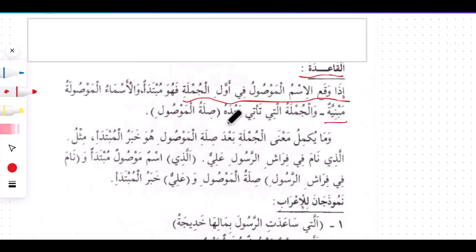الجملة التي تأتي بعده صلة الموصول, and anything that comes immediately after the الأسماء الموصولة, they call them what? صلة الموصول. This is what we have explained before now. So وما يكمل معنى الجملة بعد صلة الموصول هو خبر المبتدأ, and anything that completes the meaning of the sentence immediately after the connector to the relative pronoun, which is صلة الموصول, هو خبر المبتدأ. It's going to be referred to as what? خبر المبتدأ. مثل, for example, الذي, which is the اسم موصول, نام في فراش الرسول.